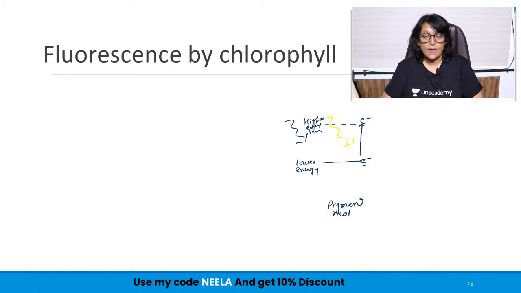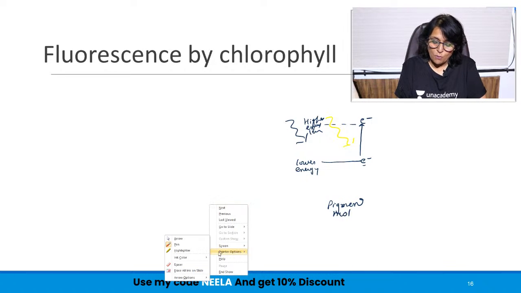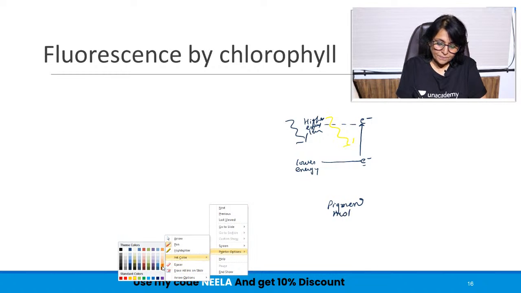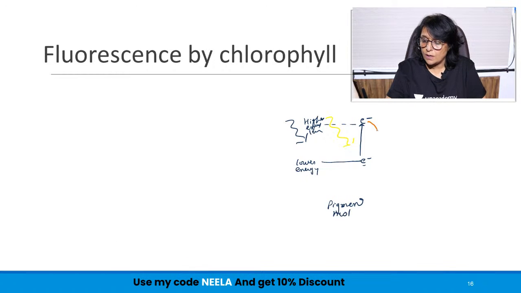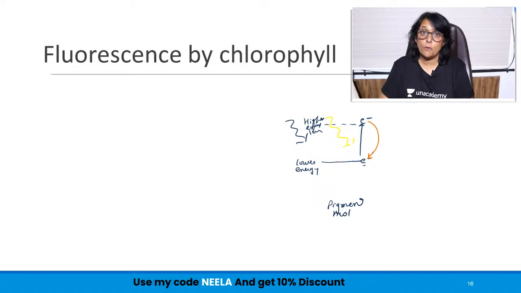Every molecule tends to come back to its original energy level. So now what will happen is, this electron will tend to come back to its normal energy level. From lower it went to higher because energy was given to it in the form of photons.